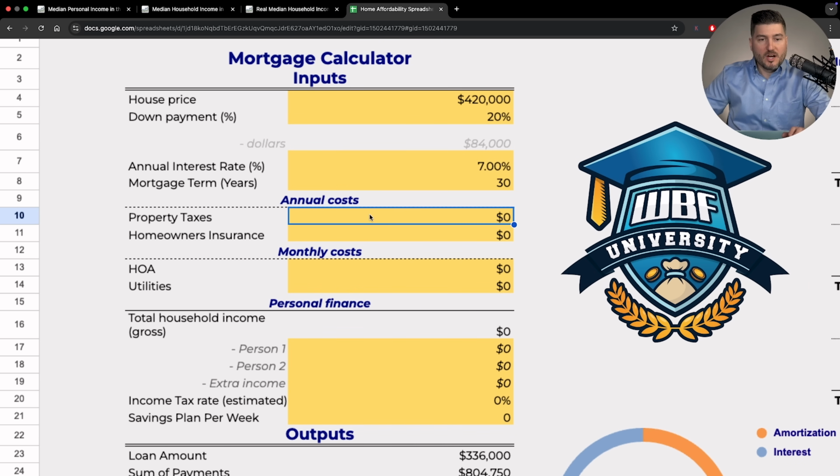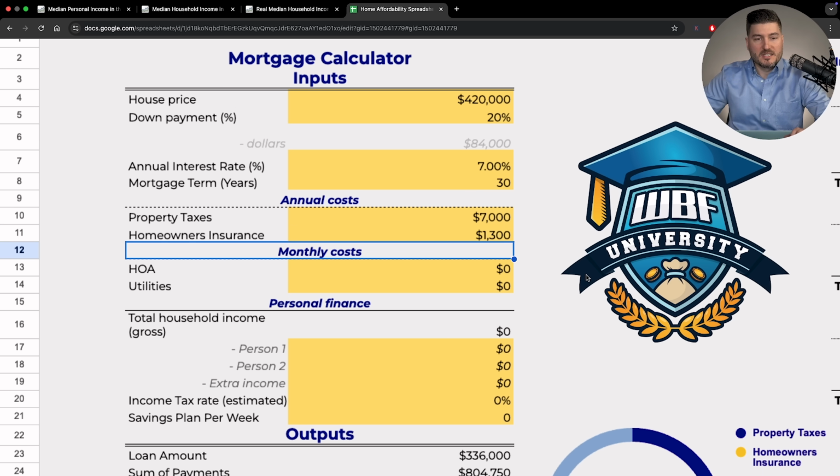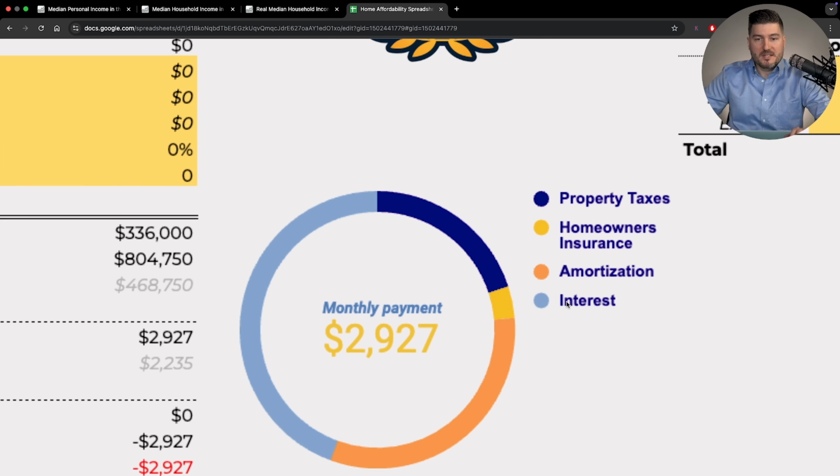So with annual costs, we have property taxes. In my area, a house that costs this much is probably going to be in the neighborhood of $7,000 to $10,000 a year in property taxes. Let's just use $7,000. Homeowners insurance, you're going to be somewhere in the neighborhood of $1,300 a year. And again, you can start to see this pie being populated where it breaks everything down.